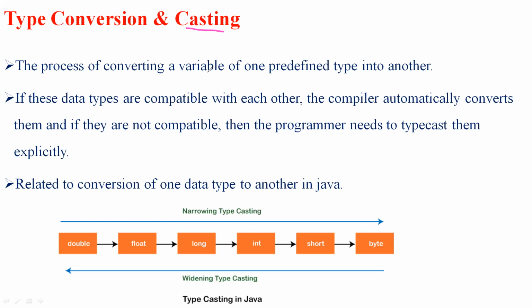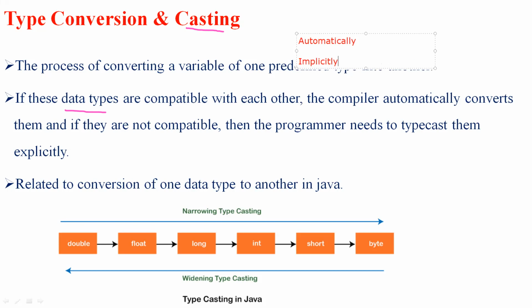Then, if two data types are said to be compatible with each other, Java will perform the conversion automatically or implicitly. So there are two different actions that can be taken when they are compatible: the conversion will be taken up either automatically or implicitly. Firstly, Java will perform the conversion automatically, or else it will implicitly take the conversion.